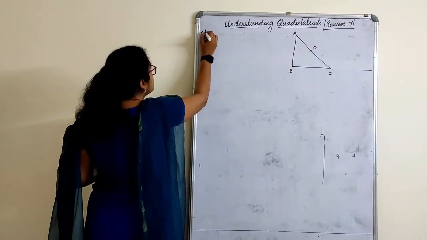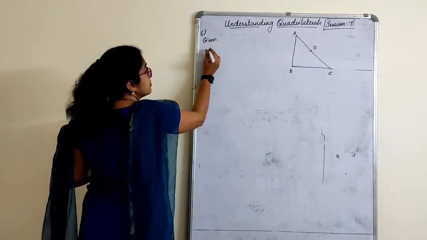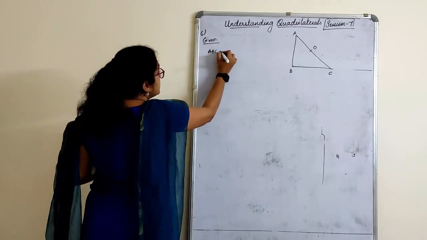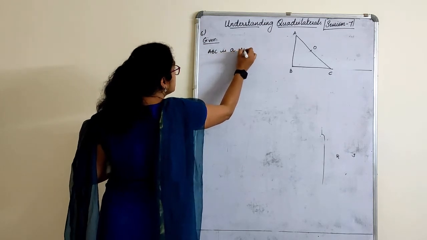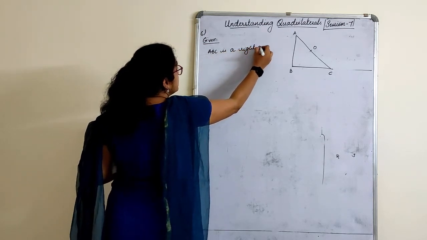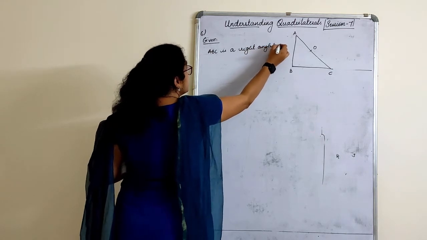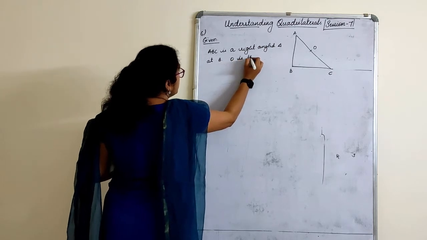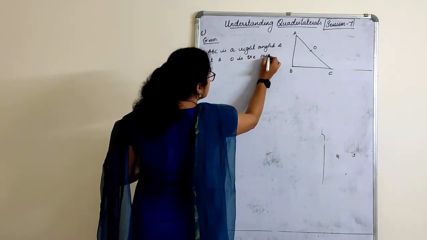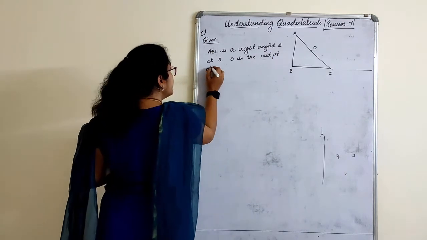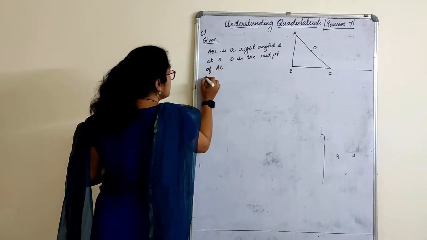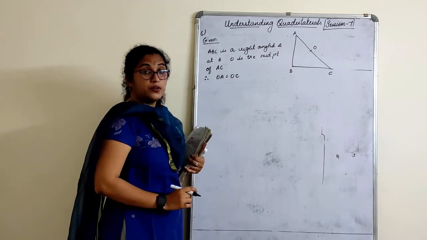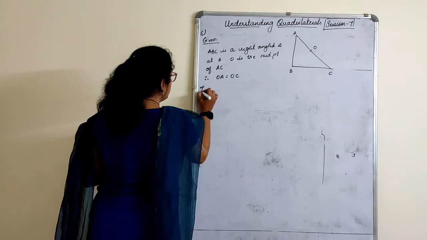So given, sixth one: ABC is a right angled triangle at B. O is the midpoint of AC. Therefore, OA is equal to OC. What do we have to prove now?